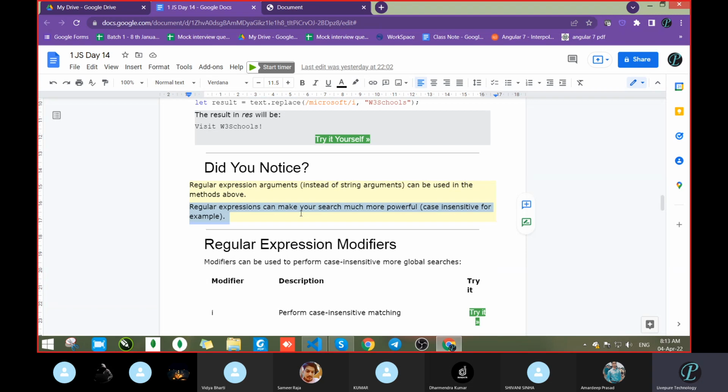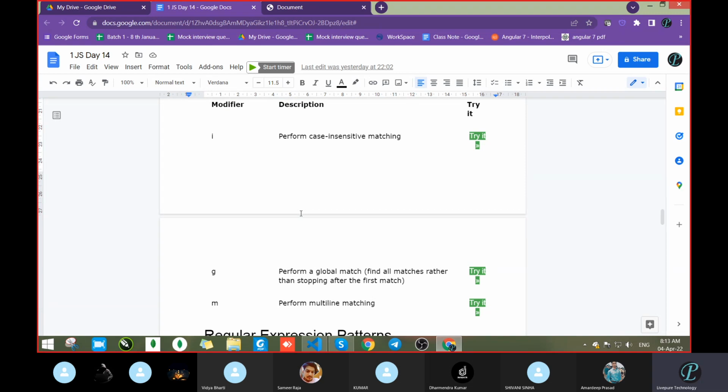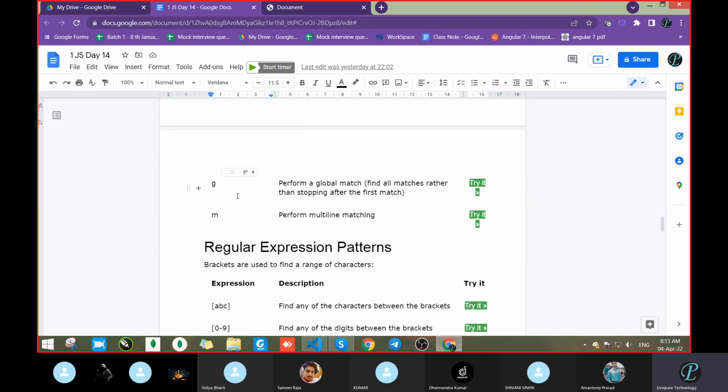Case insensitive, for example, means we are telling it to search only for exactly what we are passing. Next, you can see here, this is the regular expression. Now different parameters are there which you can pass. Suppose you want case insensitive, you can go with the i. Second, if I want a global search, meaning the complete document, you can go with the /g. We already saw it in the string methods.